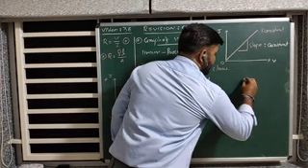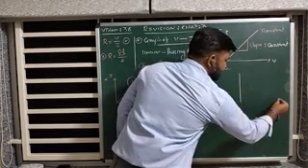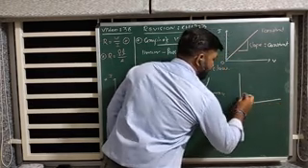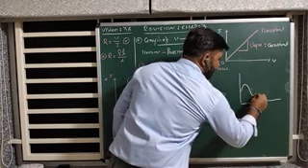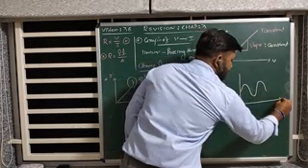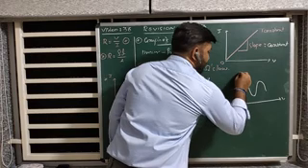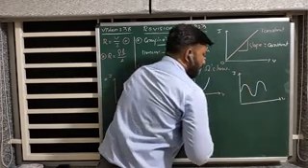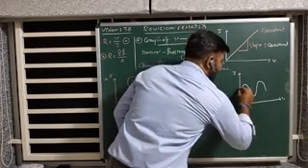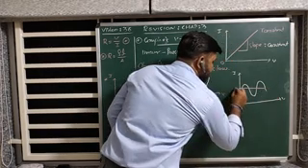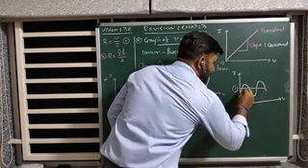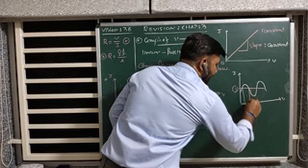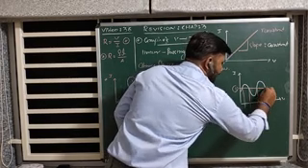Okay, so the graph is like this. For few of the conductors, the graph is like this. For one value of electric current, you are getting different values of electric potential.